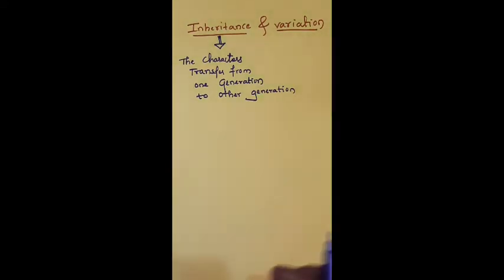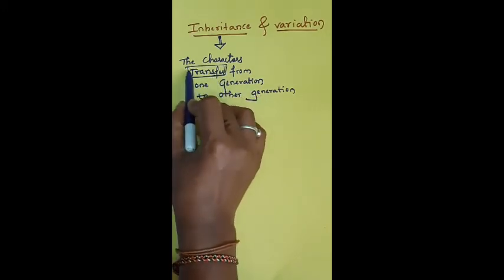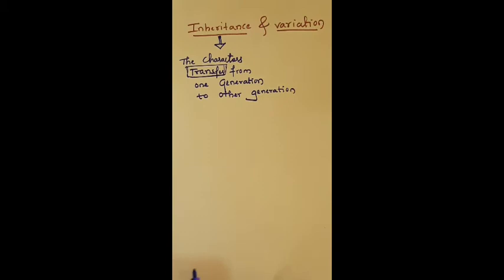We look similar to our parents because some of the characters are transferred from our parents to us. That's why some features, physical or physiological, are similar to our parents. Any characters which are transferred from one generation to another, it is called inheritance. We can also say the characters are inherited from one generation to the other.